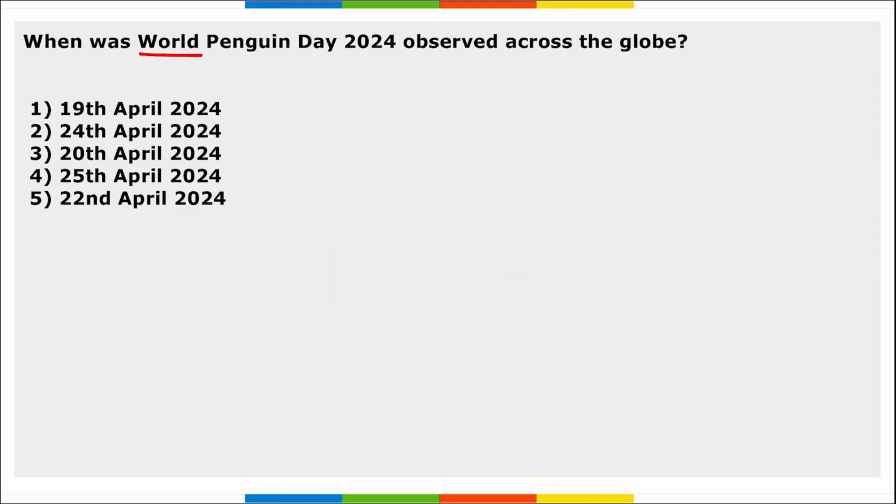Next, when was World Penguin Day observed across the globe? It is 25th of April. We observe World Penguin Day, and it is to basically promote the preservation of these flightless birds and their habitat. And remember, penguins are listed as threatened species in the IUCN's Red List.